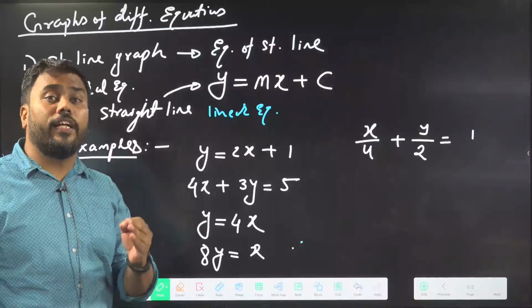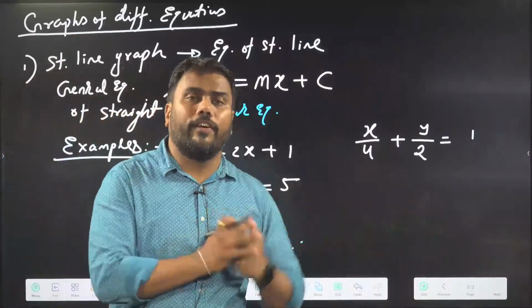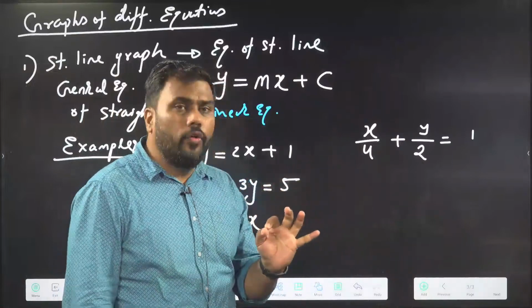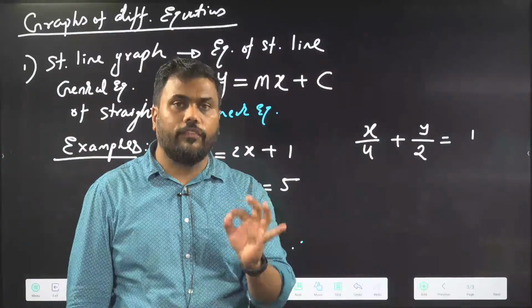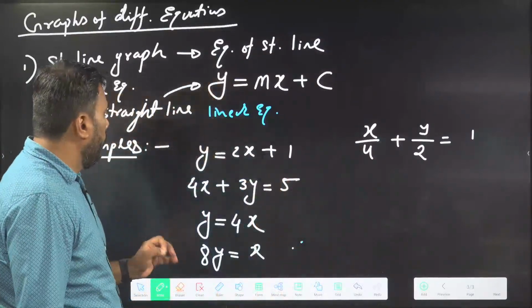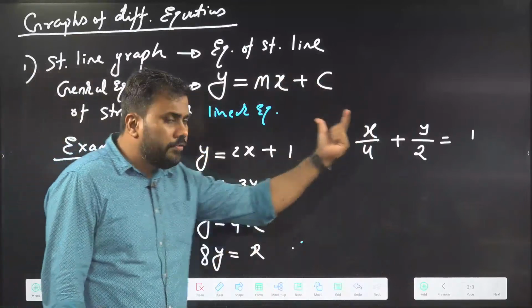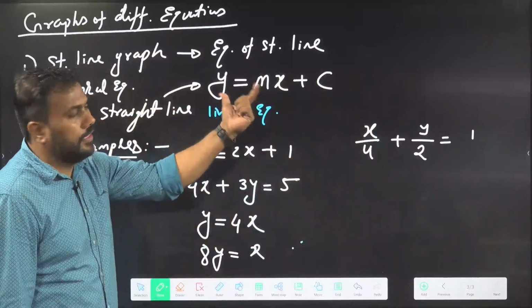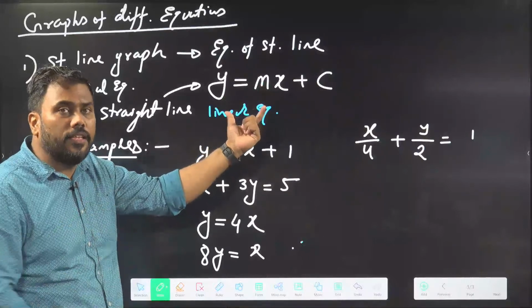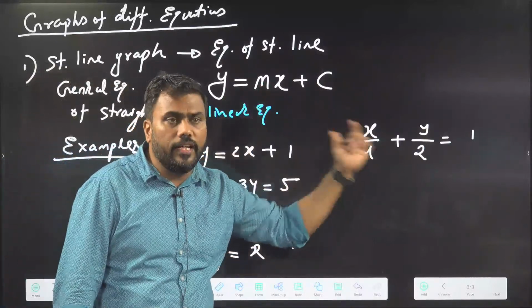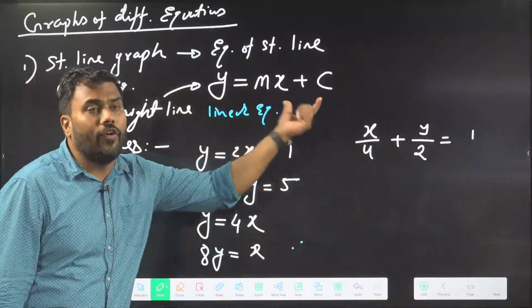So different equations have different graphs. We have just learned only about one equation, that is the equation of a straight line. All these are examples of equations of a straight line. All of these equations can be written like this. We can rearrange these equations in this standard format.